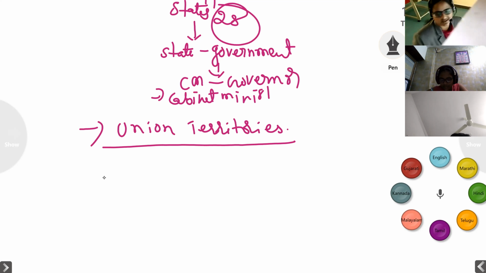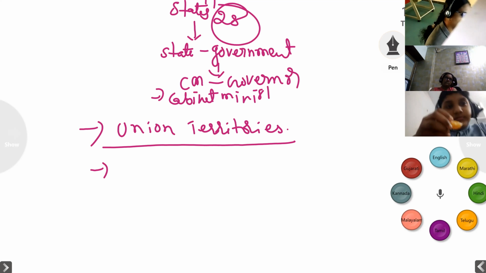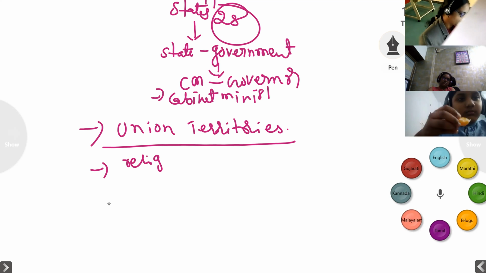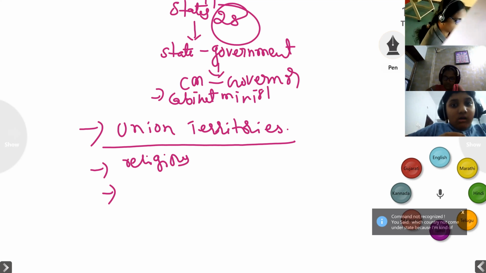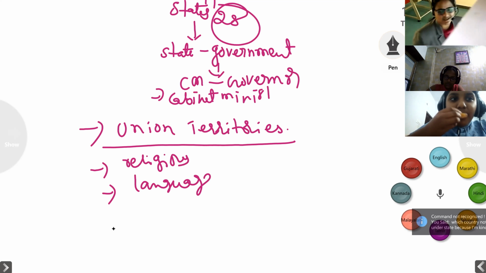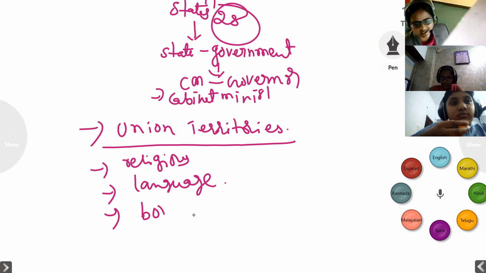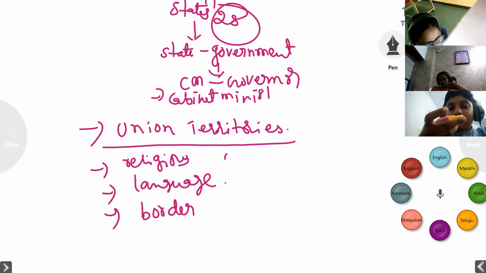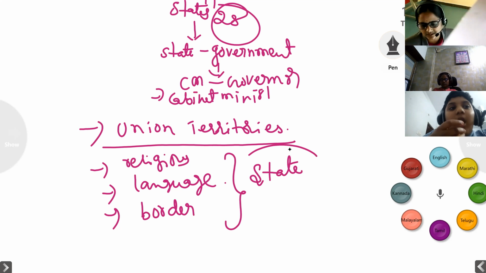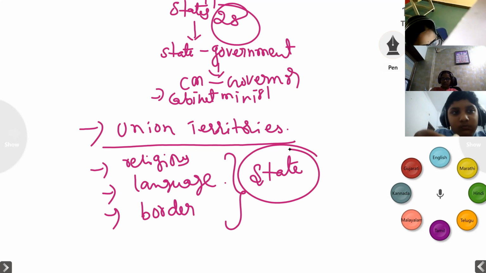Because there are some reasons. Those may be very sensitive places, or there may be some kind of religious issues or language issues, or there are some other border reasons also. Border issue. Like if you see why Jammu and Kashmir has been divided into two union territories, because when it was a state, only the state government could take the decision. In an emergency, it was not becoming easy for the central government to get involved in the border issue.